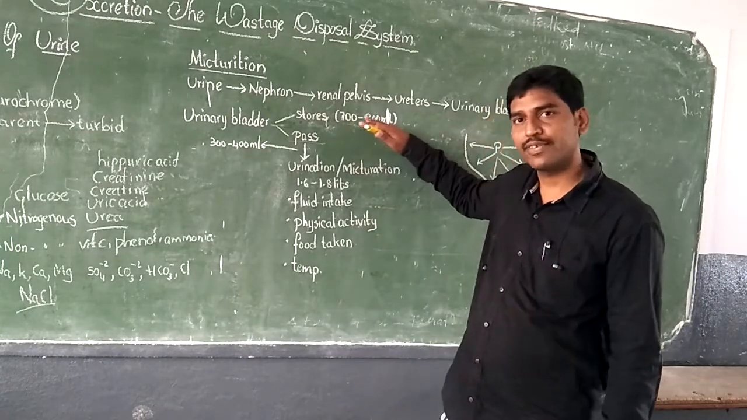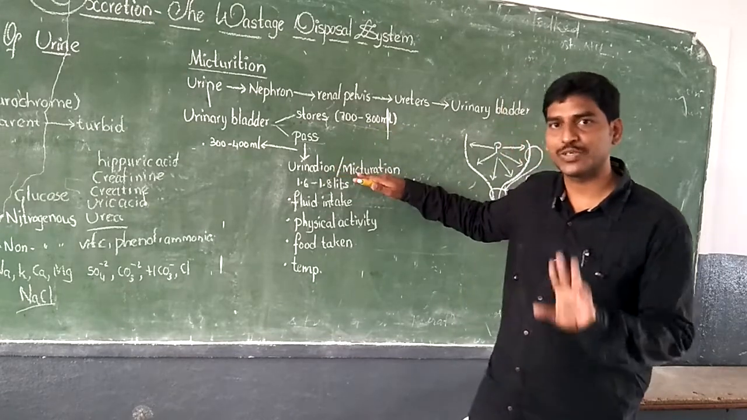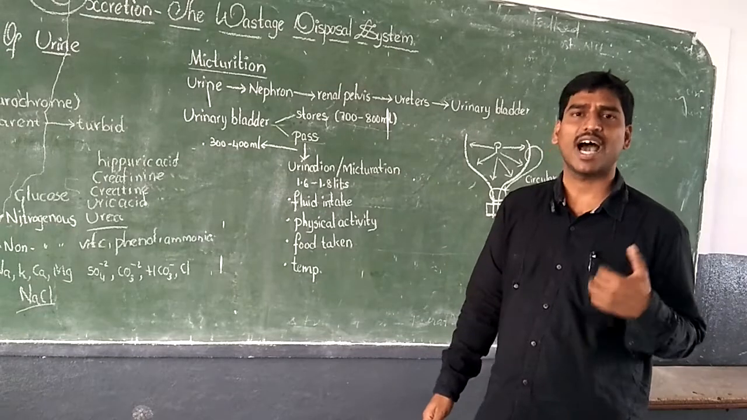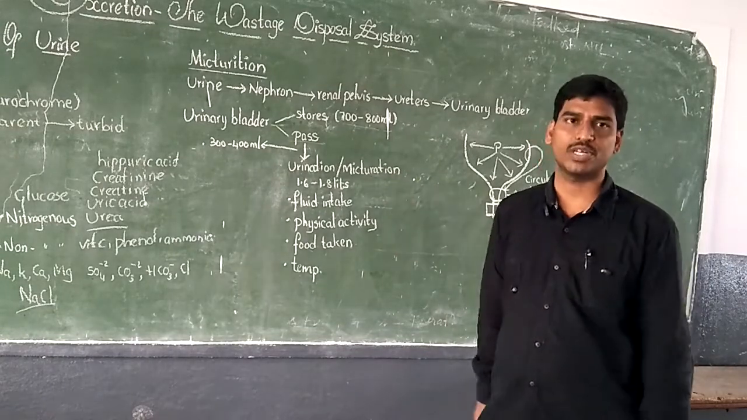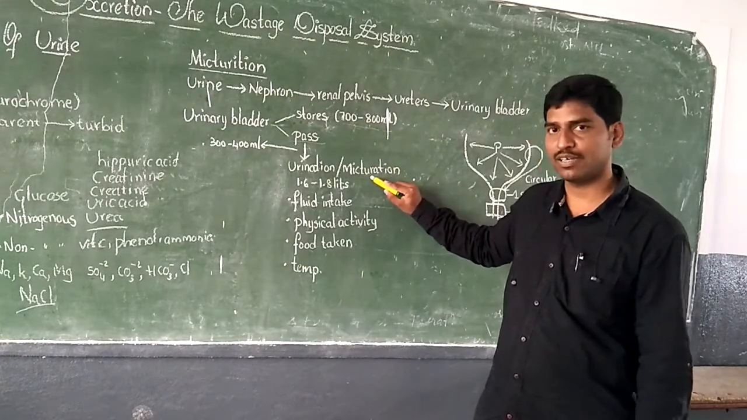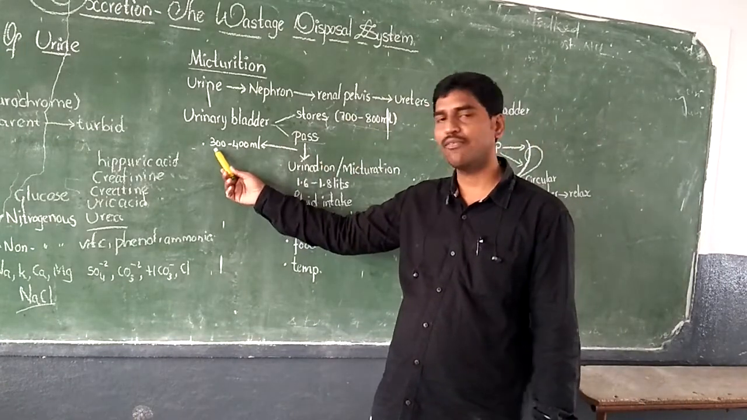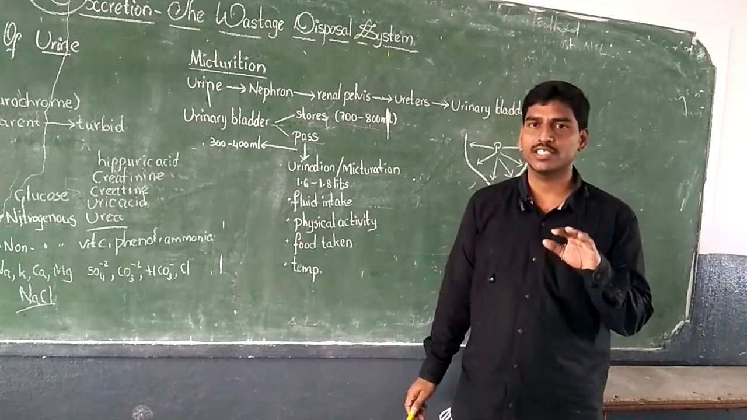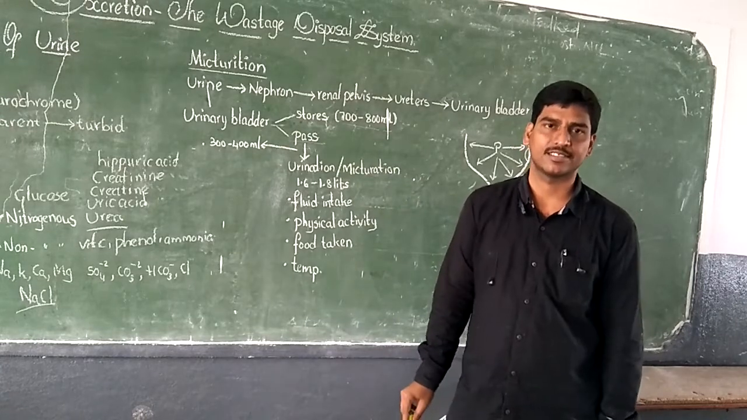But after complete storage limit, the process of micturition does not take place, right? What is micturition? I told you, the act of passing urine, or urination, is called micturition. After 700 to 800 ml, the act of urination does not take place. So when the bladder is about half filled, that is 300 to 400 ml, the process of micturition starts, right?